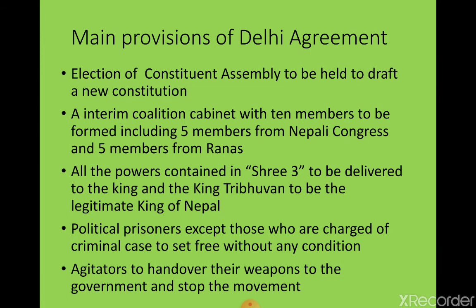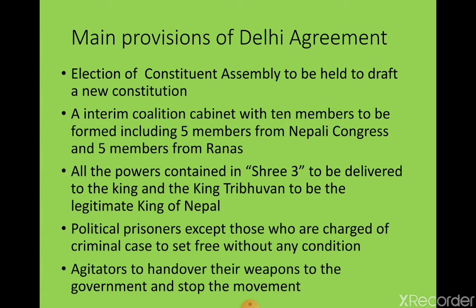Likewise, all the powers contained in the Shree Teen were to be delivered to the king, and King Tribhuvan was to be the legitimate king of Nepal. It means the power was transferred from the Ranas to the king. This is another provision of the Delhi Agreement. Likewise, political prisoners, except those charged with criminal cases, were to be set free without any conditions.